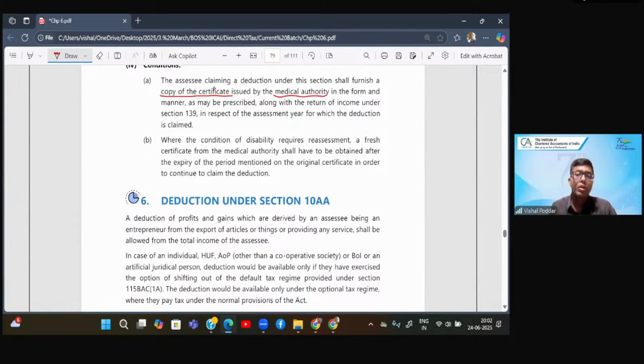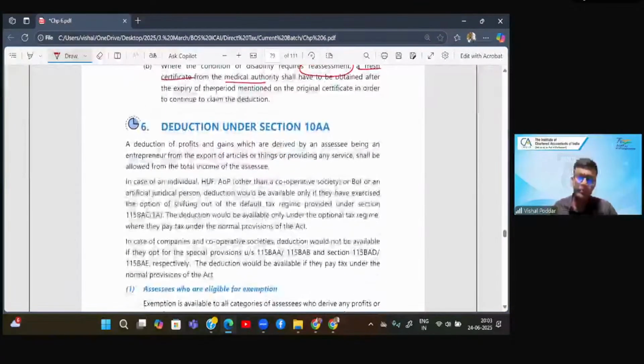Further, where your disability requires reassessment, because you have to check whether there is disability or not, or whether it is cured, or what the percentage is, you should get a fresh certificate from your medical authority. Otherwise, you will not be eligible to claim deduction in future years. So with this, we complete the entire Chapter 6A, all the sections relevant to your syllabus at Inter.